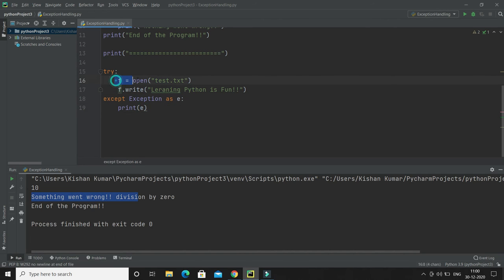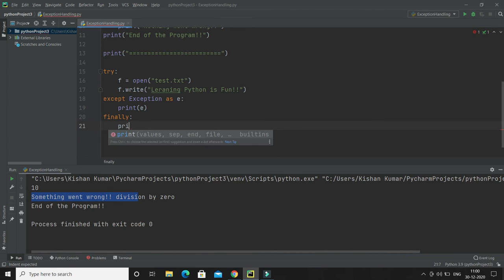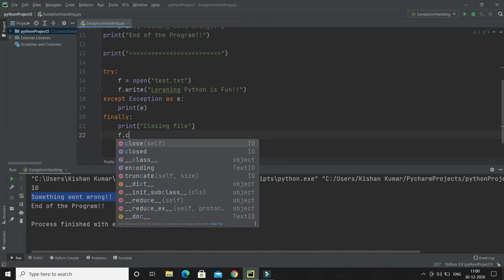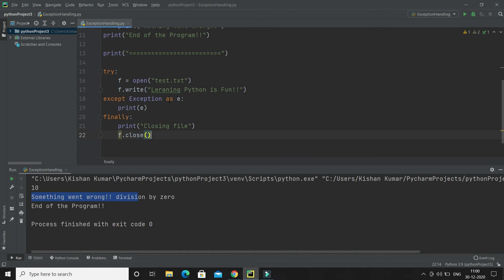So let's say this file is open, an exception arises in this line of code, then the file will be kept open. That's how I want some piece of code which should execute anyhow, whether an exception arises or doesn't. So that's how the finally block comes into the picture. And here I'm going to write two statements. First, I'm printing a message, closing file, and I will say f.close, right? So even though an exception arises or not in this try block, the finally block is going to execute always, right?